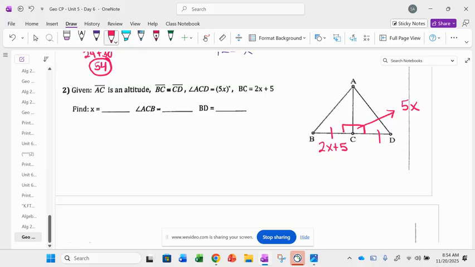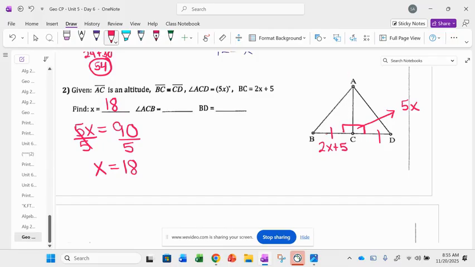90, but doesn't it say this right angle is also represented by 5x? So I can make an equation there. 5x has to equal what? 90. So we're going to have 5x is equal to 90. Divide both sides by 5. And we get x is equal to 18. Anybody confused with where I got that equation from? Good. Okay, so it says find x. X is 18. Then it says find angle ACB.